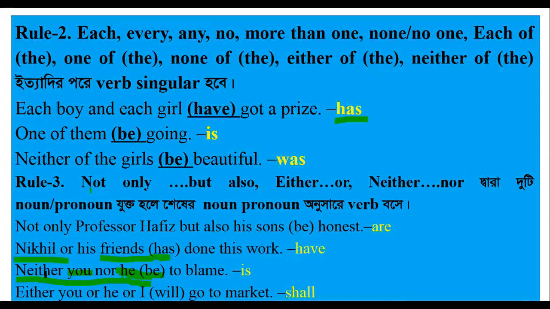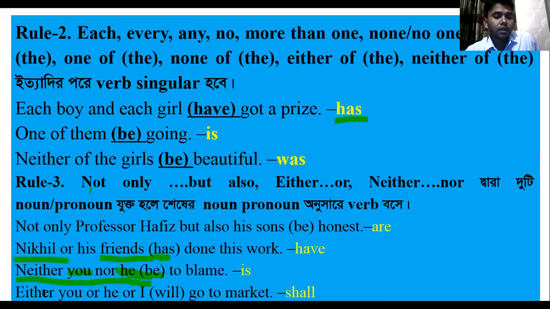He is to blame. Either you or he. Now the next one: either you or he or I go to market.